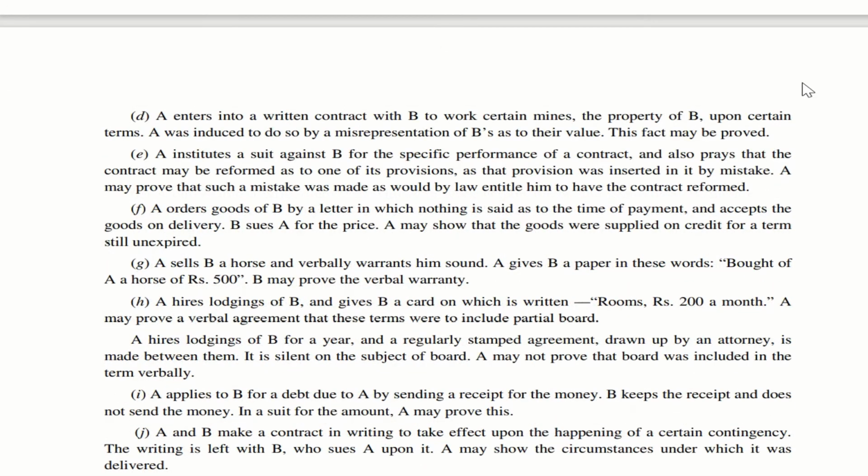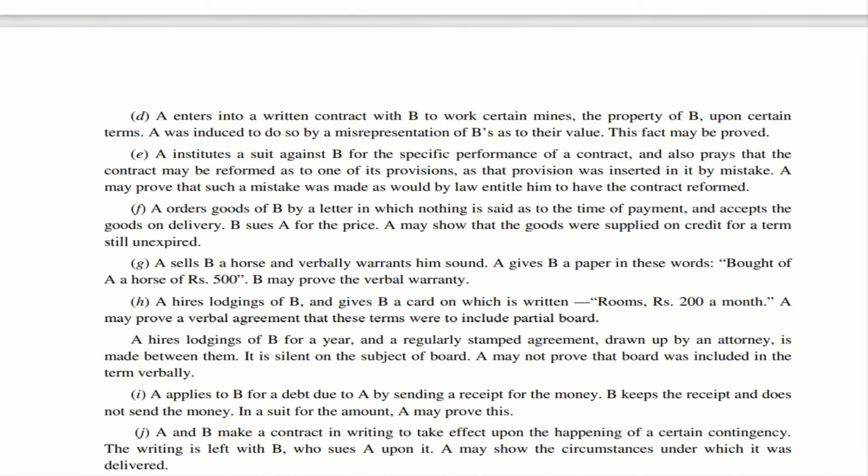Now, let us move to illustration D. There is one person by name B. He goes to A and says that, see, I have plenty of mines where you can make crores of money by extracting the contents in that mine. And he also believes this.